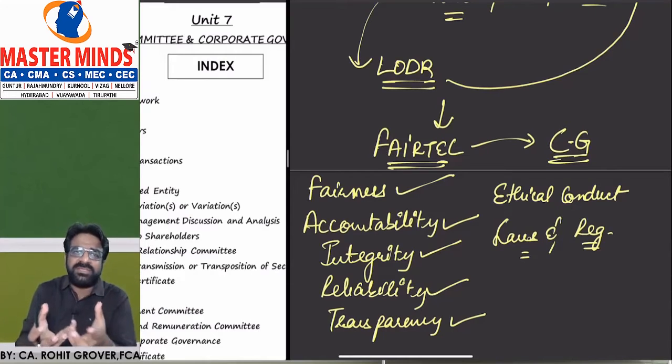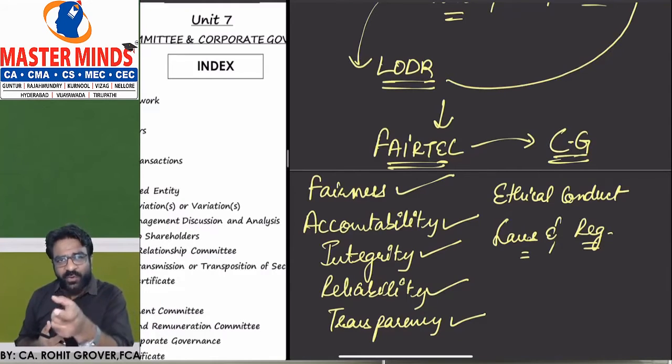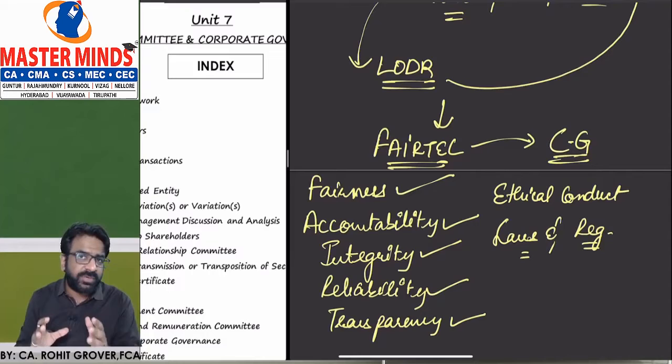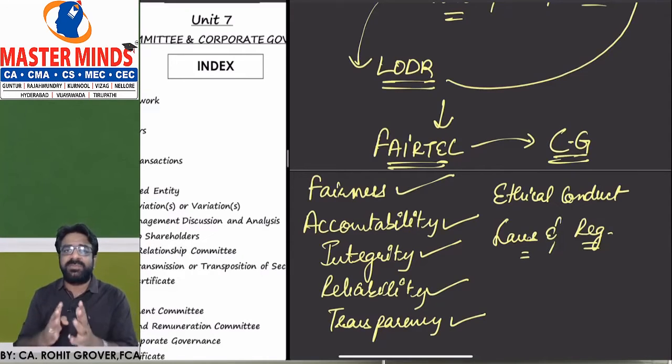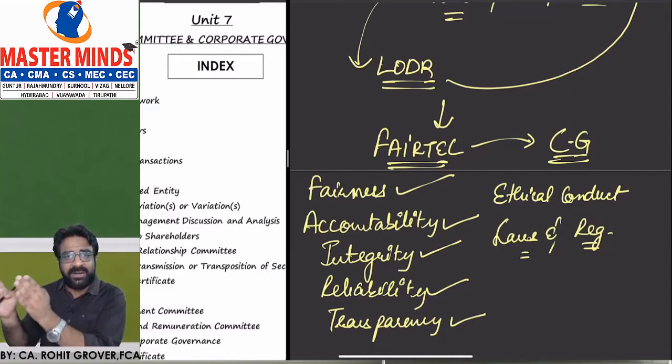So what do you mean by governance? Governance means rules and regulations. What do you mean by corporate? Corporate means company. So the company has to follow some rules and regulations. That is what we mean by the term corporate governance. And when you follow these rules and regulations, you will be in a position to behave in a very responsible way. Are you getting the point? This is what the chapter is basically divided into.